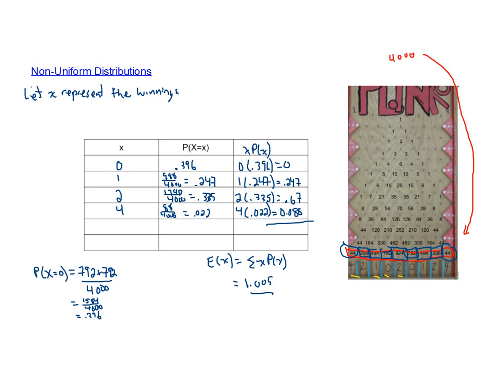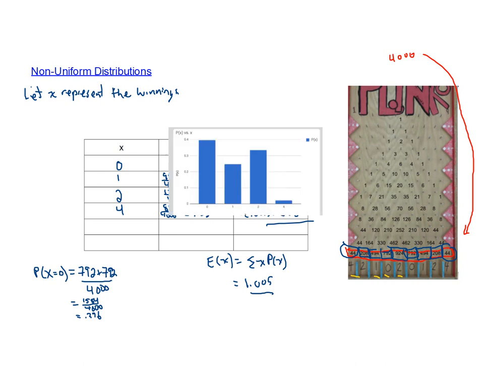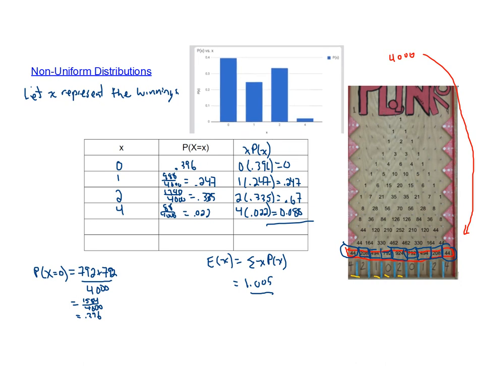This was a non-uniform distribution. I didn't show you the graph, but maybe I should show you the graph of what it looks like. Same sort of graph as a uniform distribution. Let's see if I can paste it in here and not lose too much information. All right. So in this graph, we have the outcomes listed along the bottom. So you can win $0, $1, $2, or $4. And we have the probabilities listed along the side. This graph was just made using a spreadsheet. That's a nice quick way to do it.